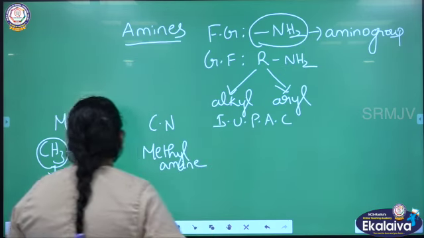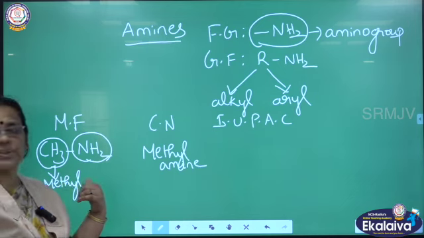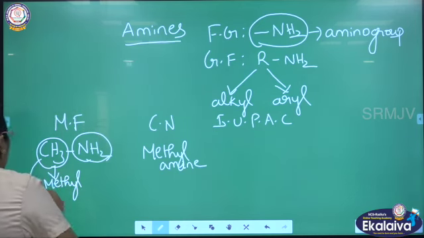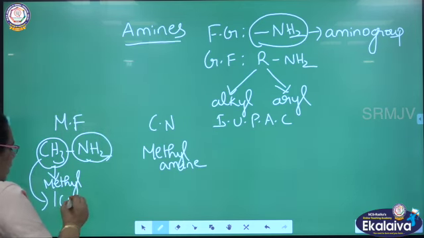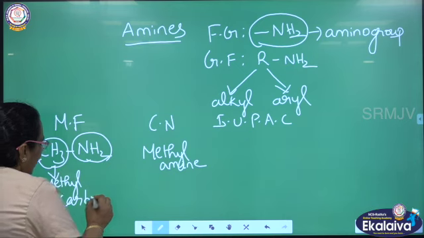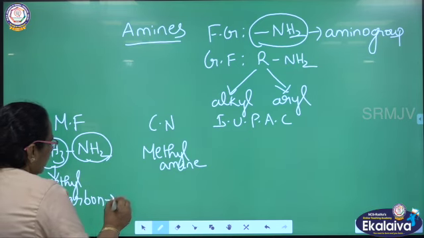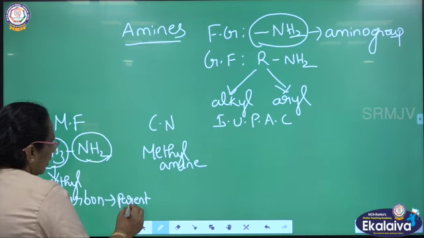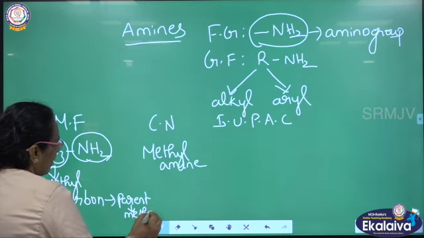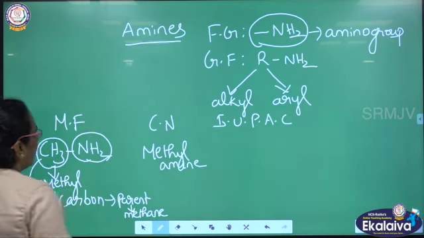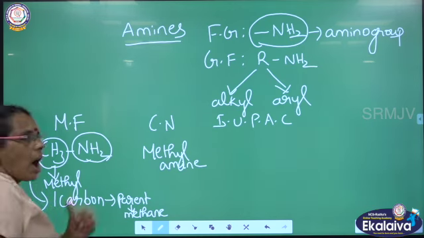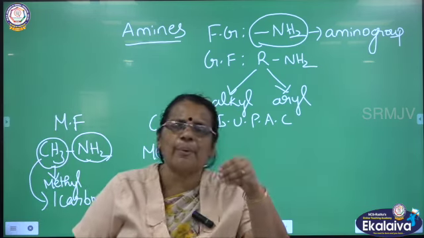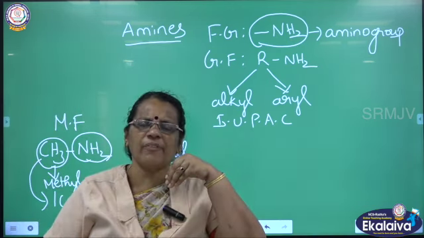What is the IUPAC? See the longest chain. There is only one carbon. So, who is the parent? Parent is methane. Only one carbon. This amino group should be written as a prefix. What is a prefix?